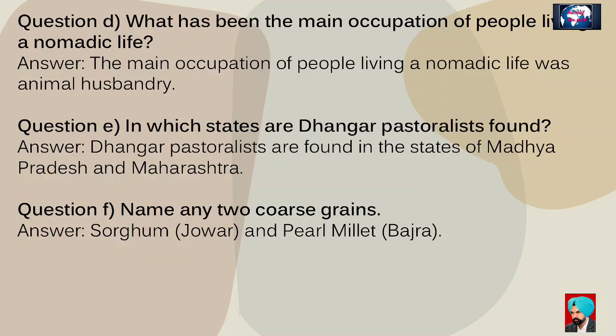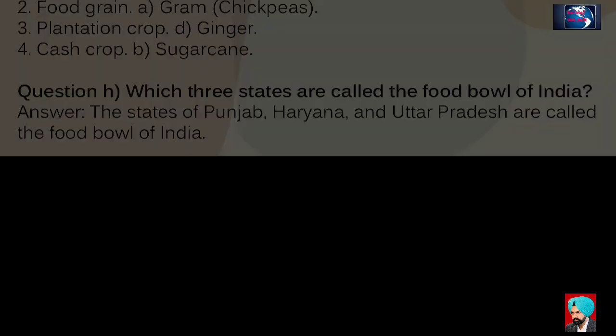Question D. What has been the main occupation of people living a nomadic life? Answer. The main occupation of people living a nomadic life was animal husbandry. Question E. In which states are Dhangar pastoralists found? Answer. Dhangar pastoralists are found in the states of Madhya Pradesh and Maharashtra. Question F. Name any two coarse grains, millets. Answer. Jowar, bajra.